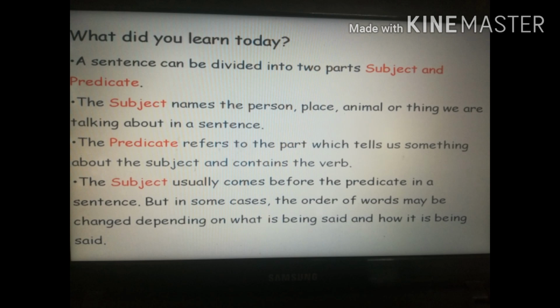So let's revise what we have done today. A sentence can be divided into two parts, subject and predicate. The subject names the person, place, animal or thing we are talking about in a sentence. A predicate refers to the part which tells us something about the subject and contains the verb. And last, most important, the subject usually comes before the predicate in the sentence, but in some cases, the order of the words may be changed depending on what is being said and how it is being said. So this is all we have done.